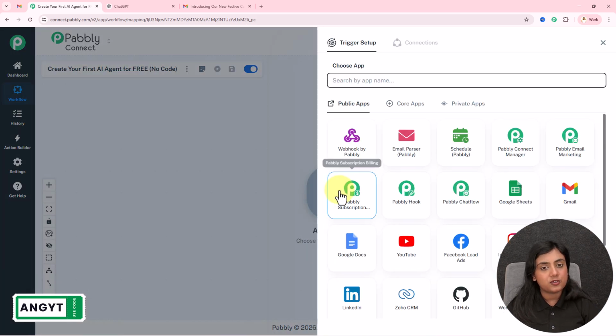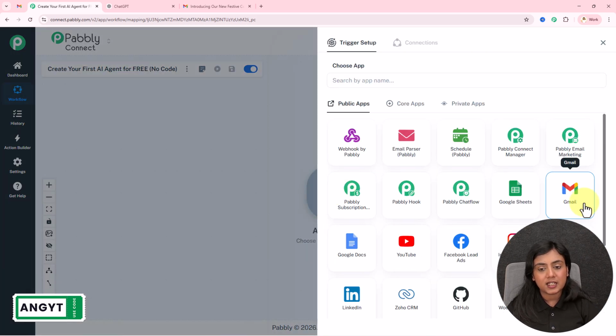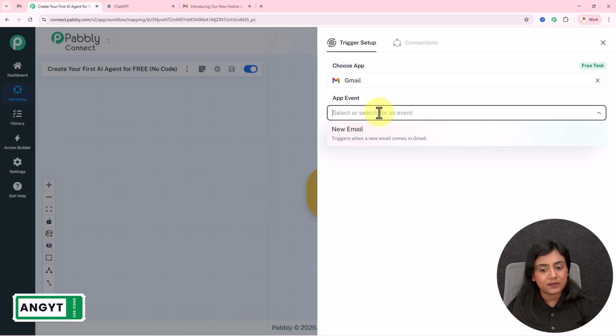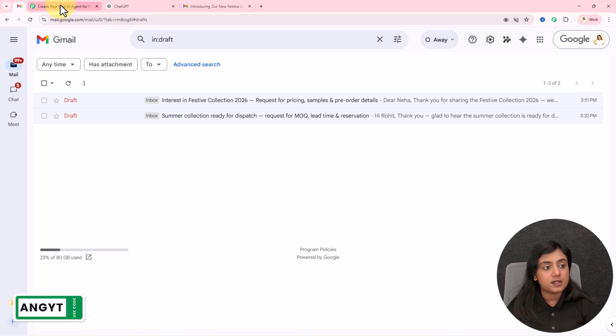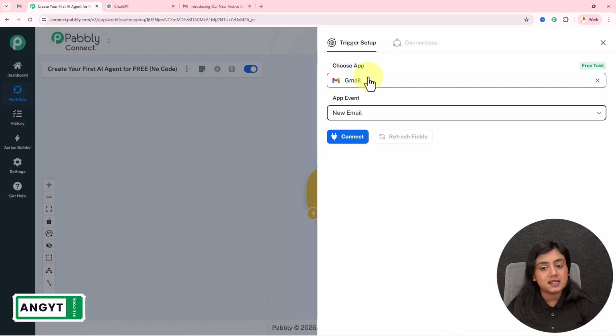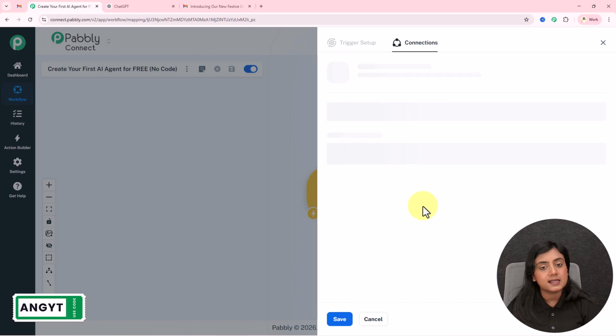I will set up my trigger right here, in which for the trigger application I will select Gmail and the event over here as new email. I want that as soon as a new email is received on my business account, my trigger should automatically capture the response of that. That is why I've selected this app and event. Then I'm going to click on this connect button.